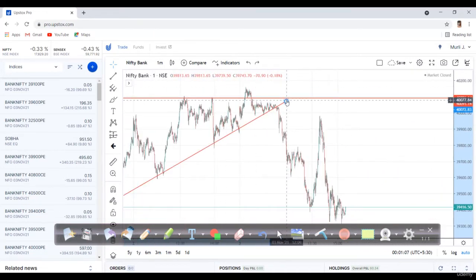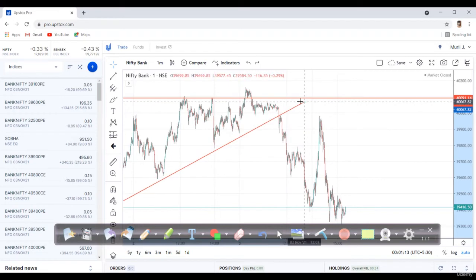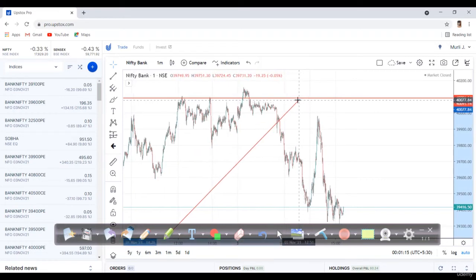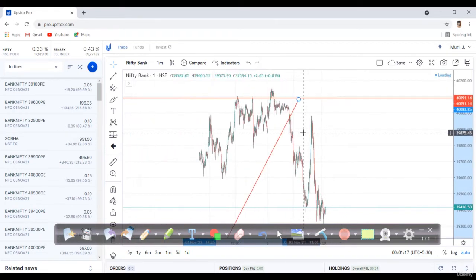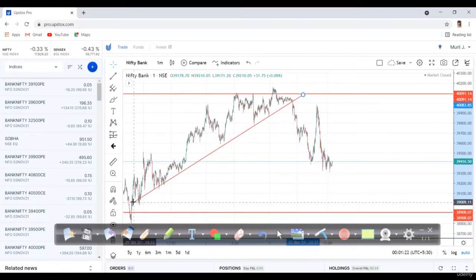Let me adjust it. We need to adjust the trend line a little bit here because we shifted the time frame. Just a minute. Just bear with me, friend. I'm extremely sorry about the delay because of some technical issues here.